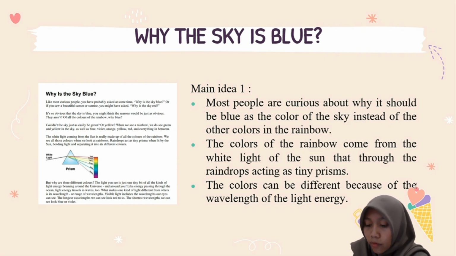So the next paragraph main idea is the colors of the rainbow come from the white light of the sun that passes through the raindrops acting as tiny prisms. And then the next paragraph main idea is the colors can be different because of the wavelength of the light energy.